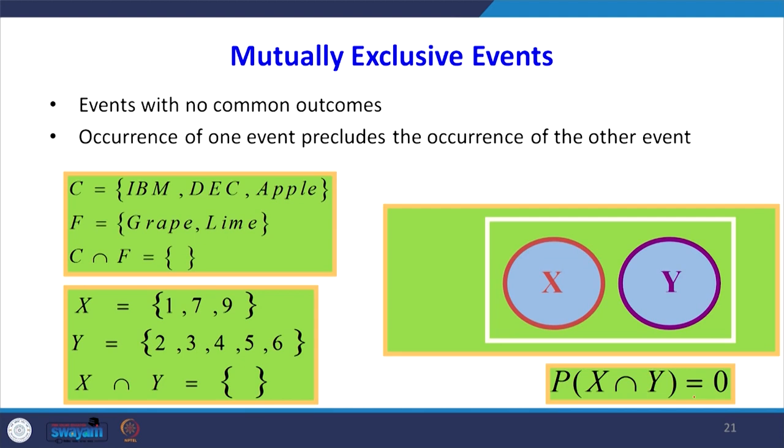Similarly, X is 1, 7, 9, Y is 2, 3, 4, 5, 6, X intersection Y, there is no common element. Look at the Venn diagram, there is no common thing. So X intersection Y is 0, these two sets are not overlapping. So it is called mutually exclusive events. Another example: when we toss a coin, there are two possibilities for the outcome, one may be head or tail, it cannot have both, that is why both events are mutually exclusive events.